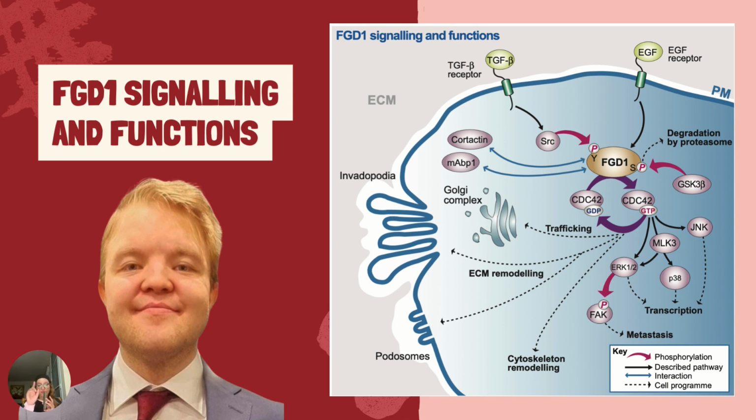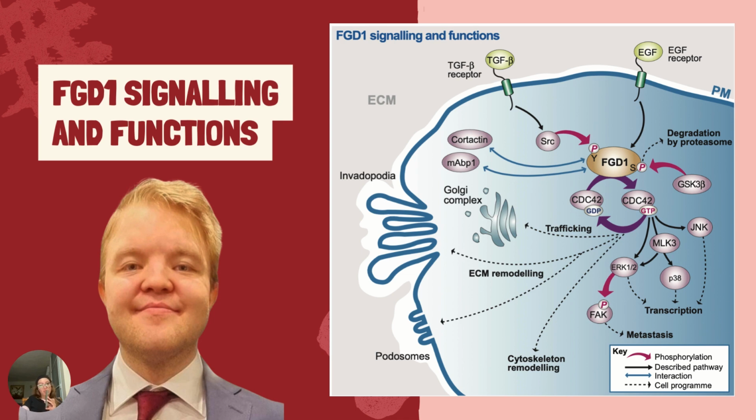And the FGD1 SH3, which refers to that putative SRC homology 3 binding region, binds directly to that SH3 domain of MABP1 or cortactin.